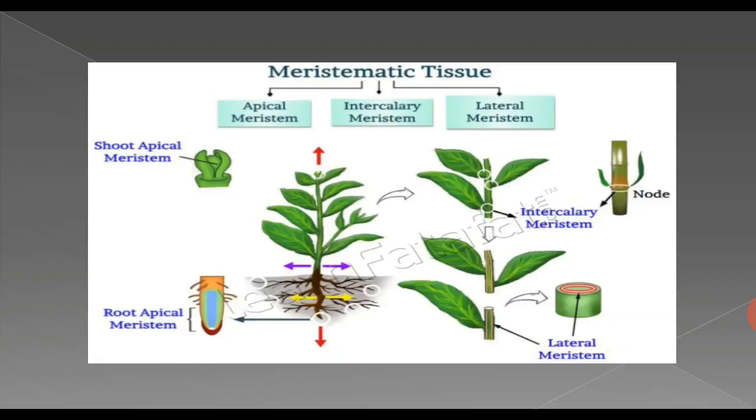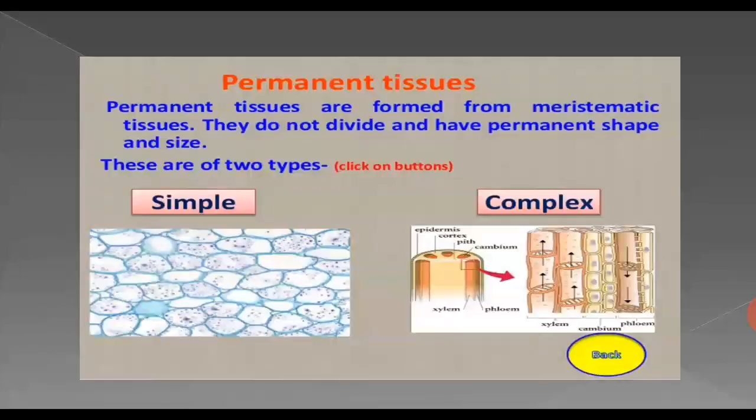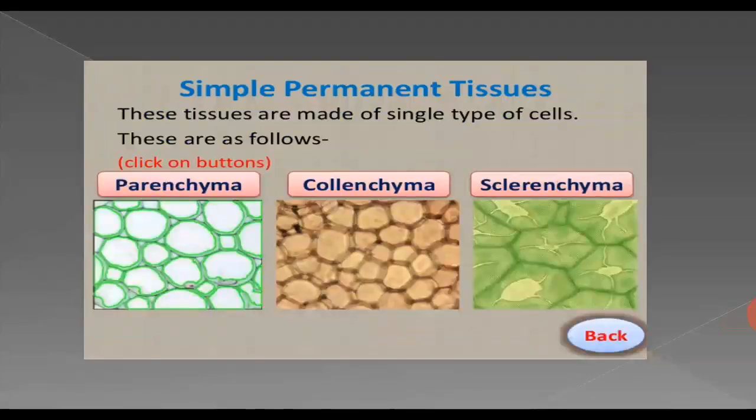Meristematic tissues are classified into three major groups based on their position and structure: apical meristem, intercalary meristem and lateral meristem. The second one is permanent tissues. Permanent tissues are formed from meristematic tissues. They do not divide and have a permanent shape and size. These are of two types: simple permanent tissues and complex permanent tissues.